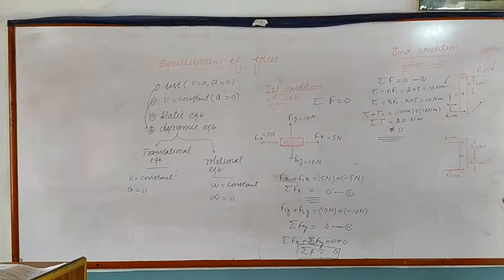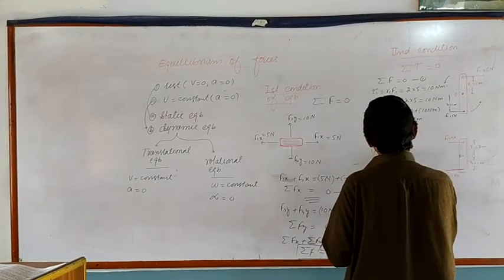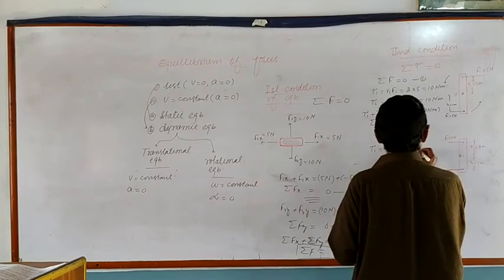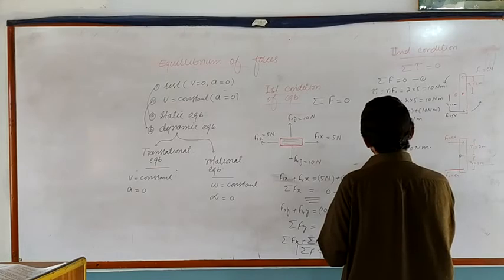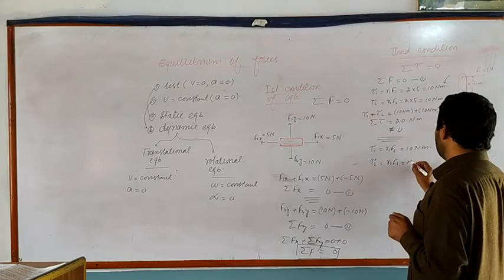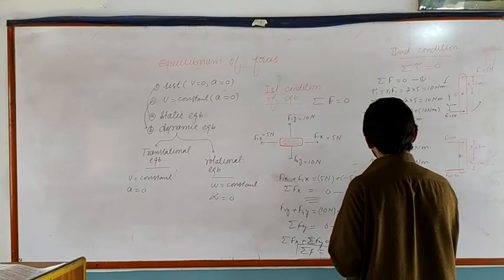Suppose such an object which can rotate about its point O, with two forces. Now we change the direction of the forces. Suppose the 5 Newton forces F1 and F2 both have equal values, but in this case their torque will be Tau1 plus Tau2. Tau1 is equal to R1 times F1, which is 5 Newton multiplied by 2, equal to 10 Newton meter. Tau2 will have the value R2 times F2, which is 5 multiplied by 2, also equal to 10 Newton meter. Their sum will be Tau1 plus Tau2.